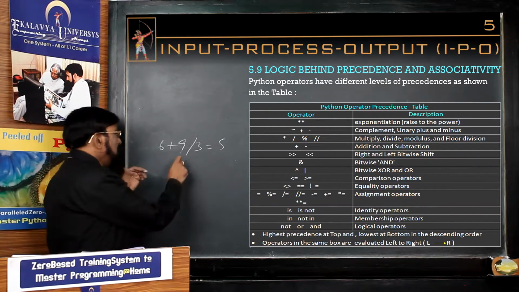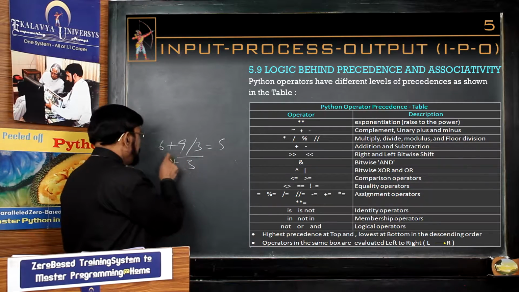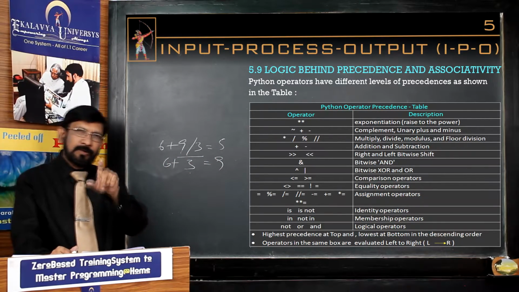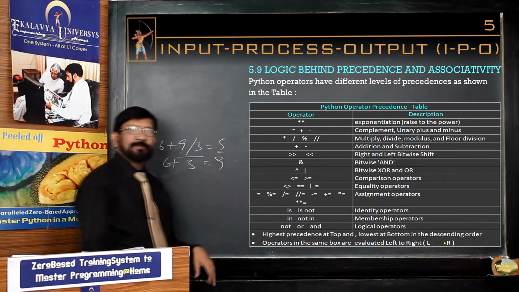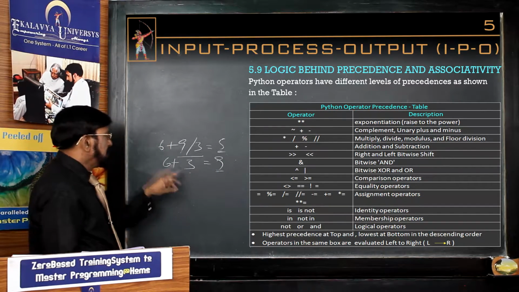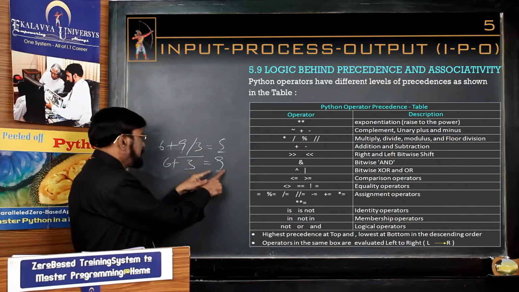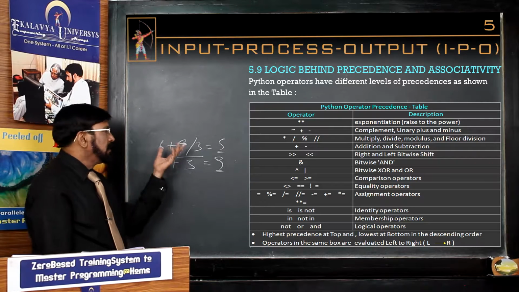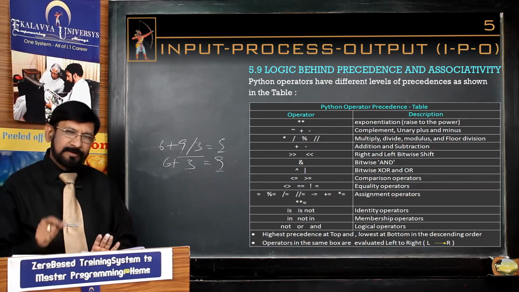That is wrong. How does your interpreter evaluate it? 3 plus 6. This example you always remember. If you do not know the rules of precedence and associativity, you expect the result is 5. But what is the actual result? It is 9. Whether you know this principle or not, your interpreter evaluates this and gives 9. But if you are expecting 5, it leads to an error. It is called a semantic error. That's why beware of that and study it carefully.